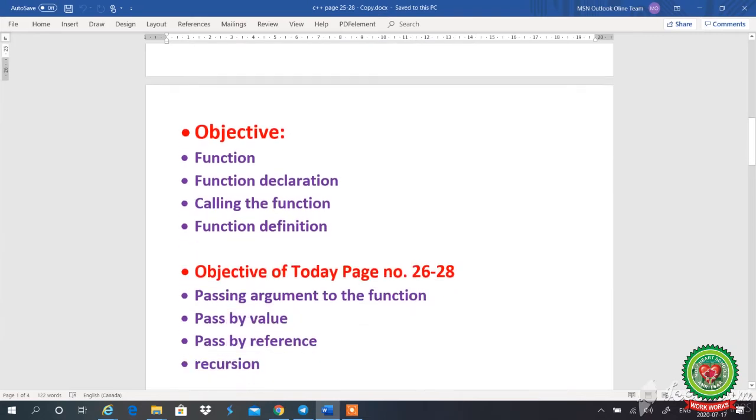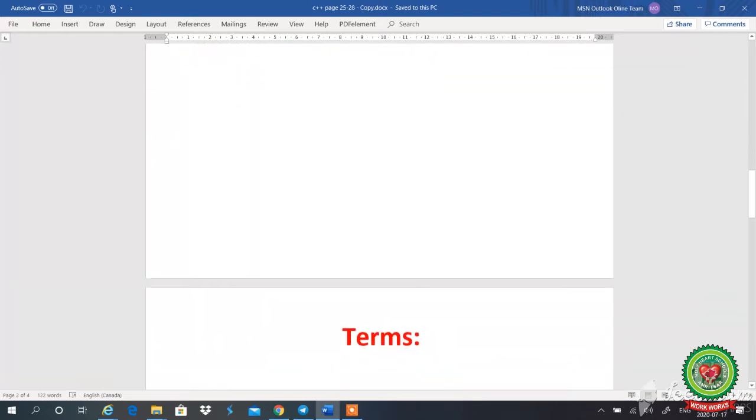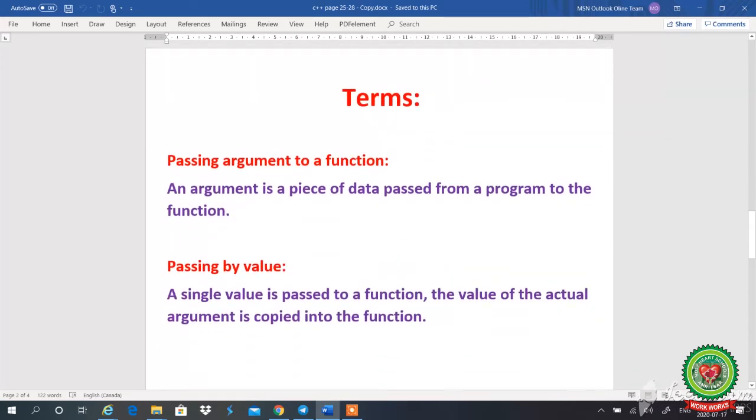In the last class we discussed what a function is, how to declare a function, calling the function, and function definition. In today's class we will cover pages 26 to 28 and discuss passing arguments to a function by different methods, like pass by value and pass by reference, and we will discuss what recursion is. So students, open your books at page number 26.